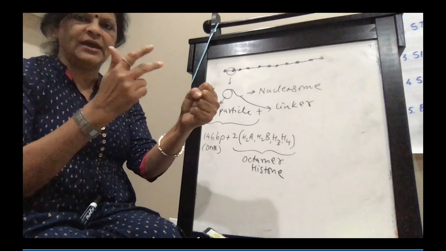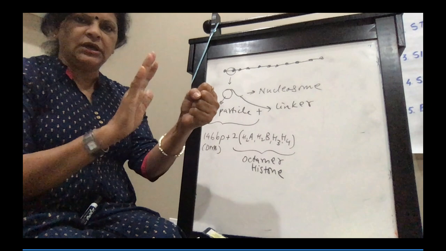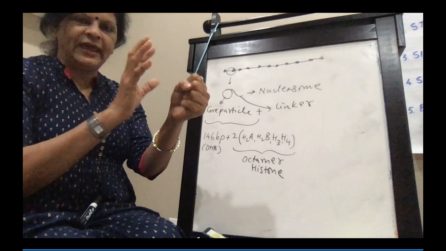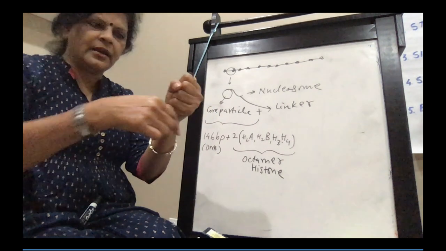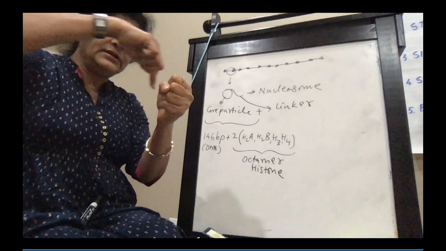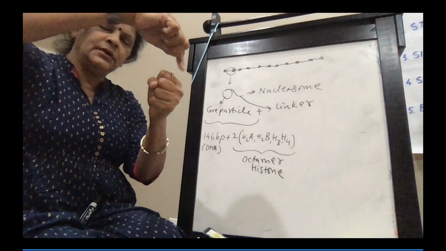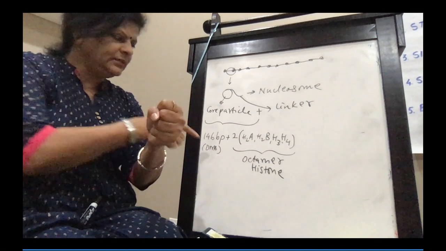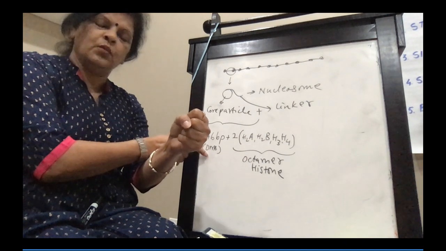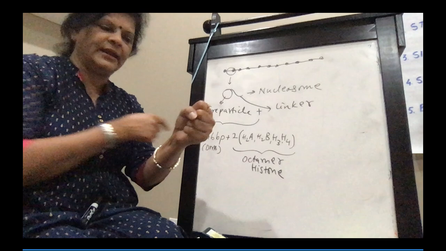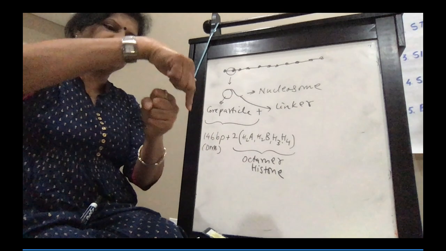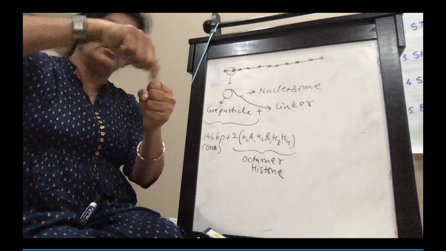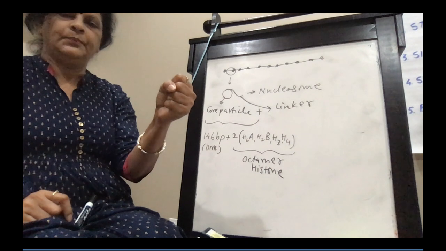H2A, H2B, H3, H4 into 2, so 8. And around this the DNA is coiled. So this histone is positively charged, and this 146 base pair DNA is negatively charged. It is wrapped around the octamer.